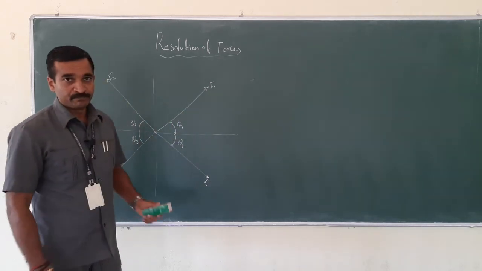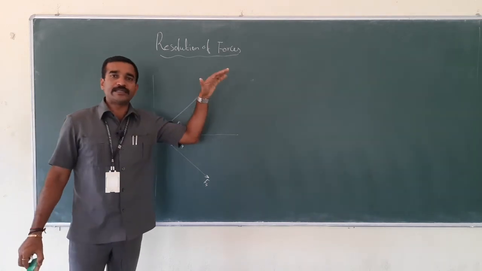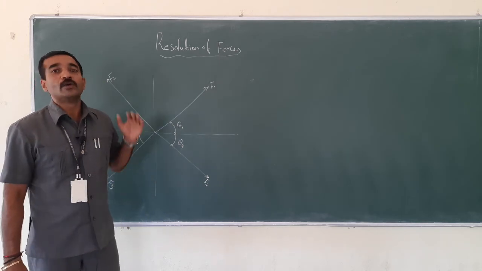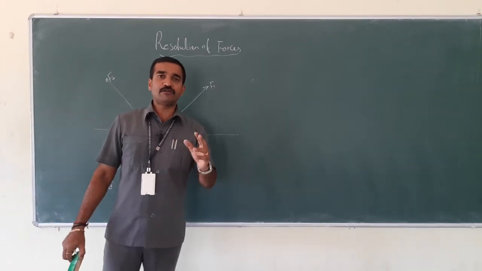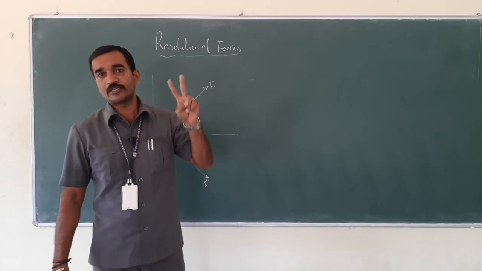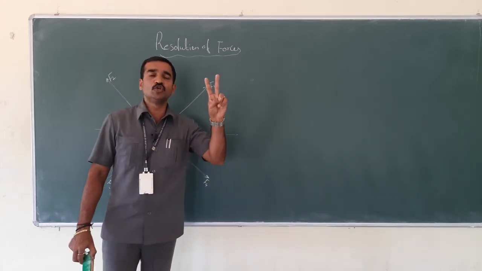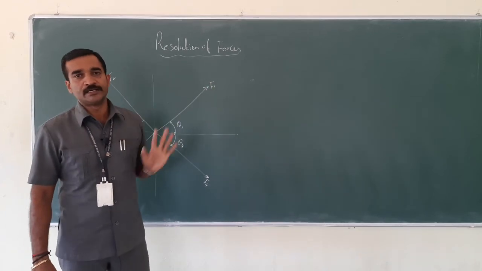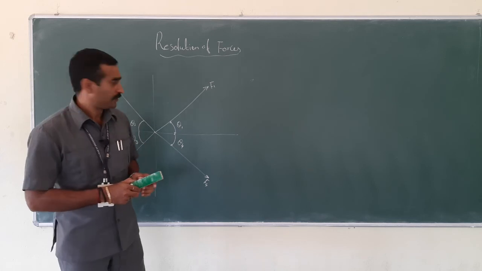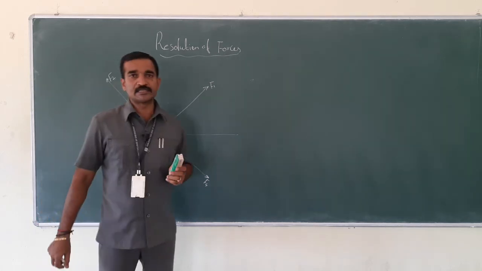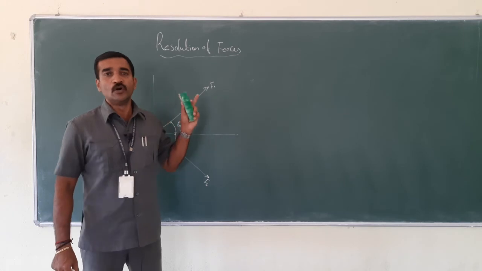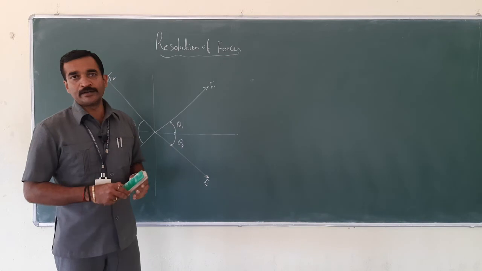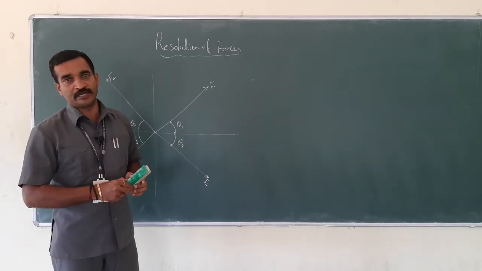If an inclined force is there, you don't know what will be the forces which would be acting. What I am going to do is split up the force into two components. One is the horizontal component, the other one is the vertical component. As far as the horizontal component is concerned, for the inclined force, I consider cos theta, and for the vertical one, I will consider sin theta.